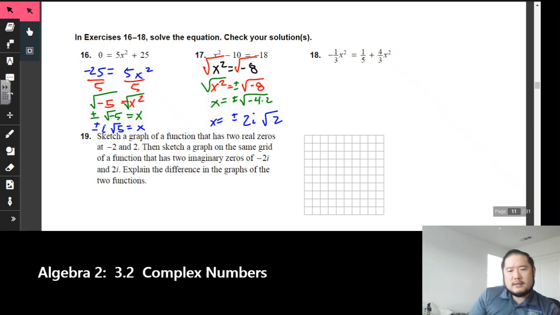All right. So there you have it. You now know how to solve equations. You now know how to deal with imaginary numbers. But don't forget, you've got to make sure you remember the list of at least i to the first, all the way to i to the fourth, so that later on you can figure out the imaginary number answers for all types of powers, regardless of the exponent. i to the 100th, i to the 500. Remember, take those exponents divided by 4, and whatever the remainder is, apply to either i to the first, i to the second, third, or fourth. All right.